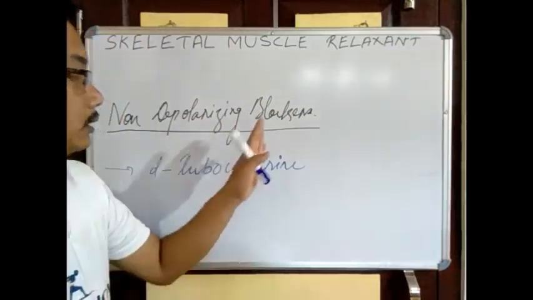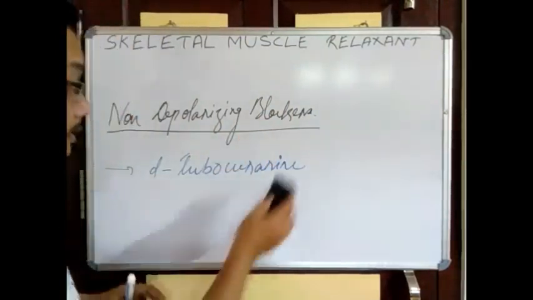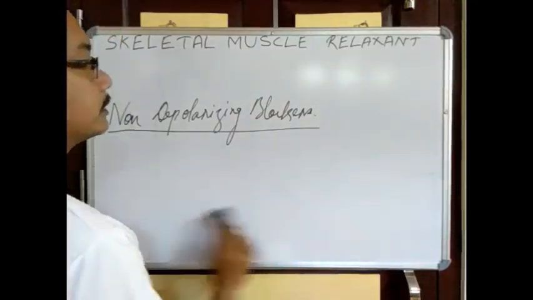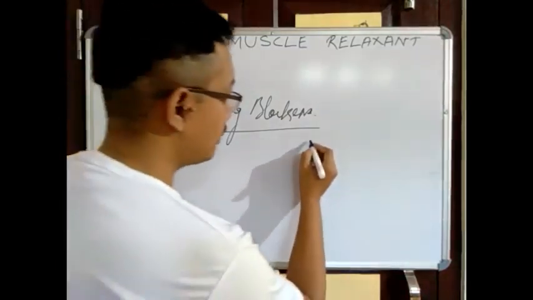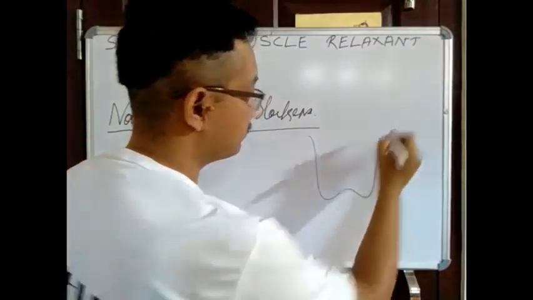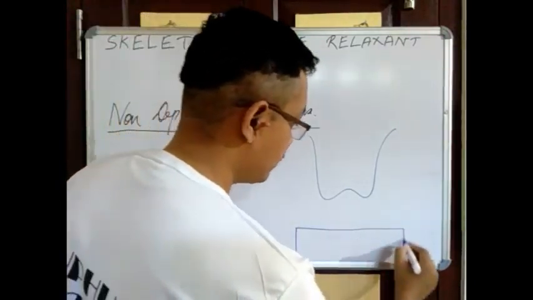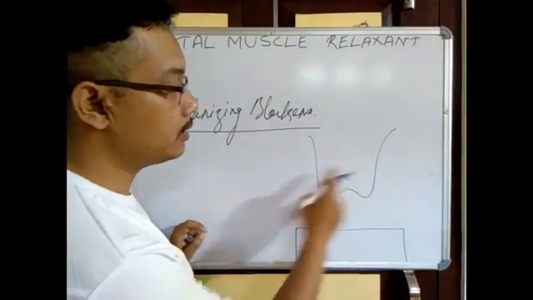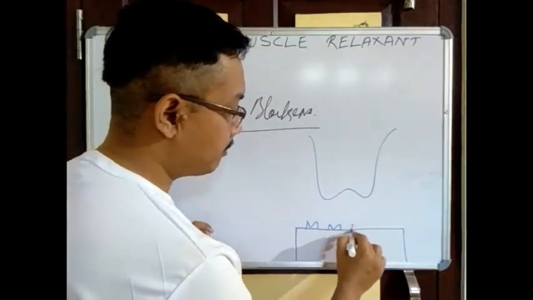So, non-depolarizing blockers: how are they acting, the pharmacology, the mechanism of action of these drugs. To understand the mechanism of action, again you have to recall this: presynaptic nerve, and here we have the skeletal muscle. This is the neuromuscular junction. What is happening there? We have the NM receptors.